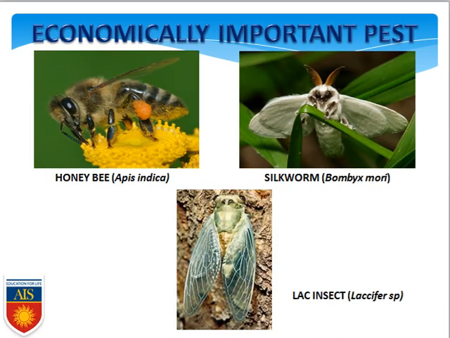Now I am showing you a few of the organisms. These are the economically important ones, and within that the honeybee is present, that is Apis indica. Second, the silkworm, Bombyx mori, and the lac insect, Laccifer sp. So these specific organisms are exclusively economically important. Keep it in your mind.